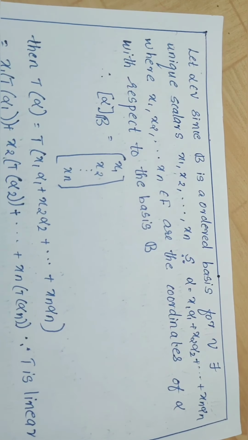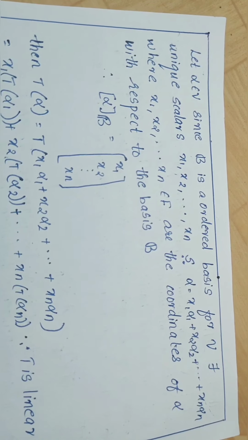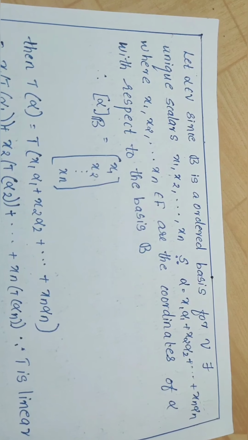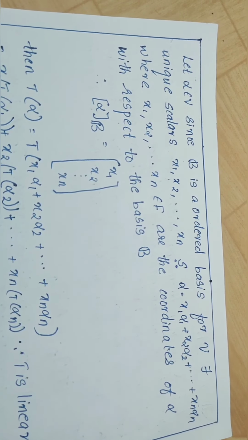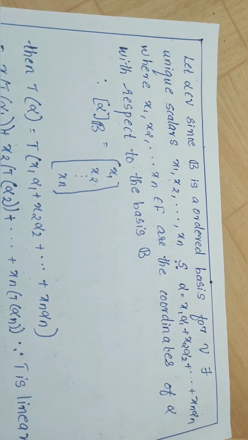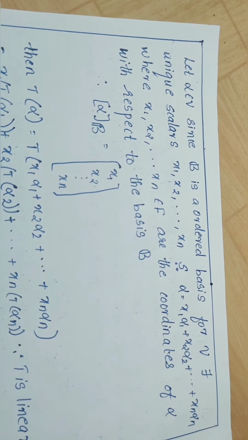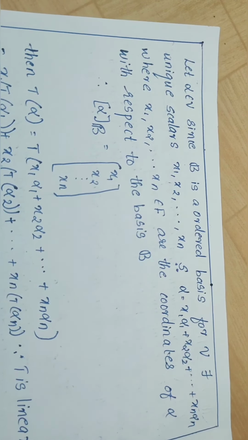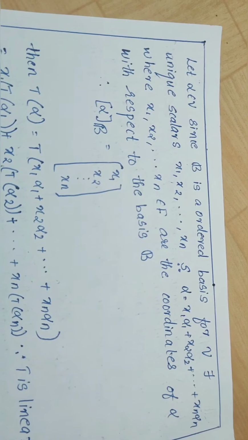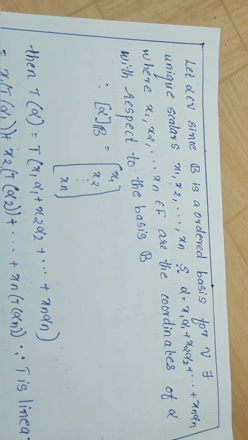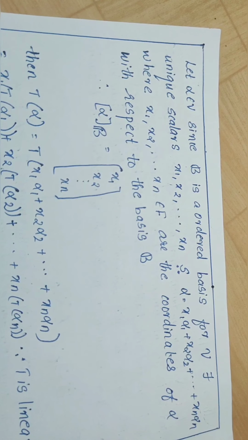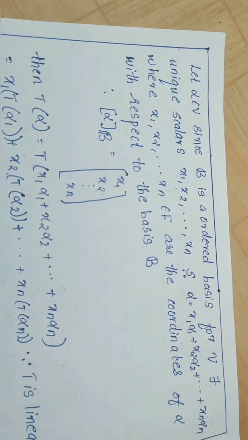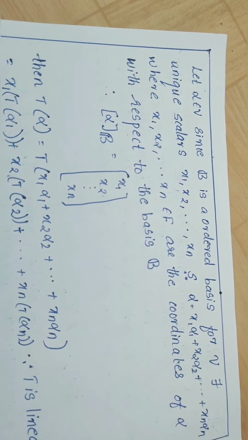Now let alpha belong to V. Since script B is an ordered basis for V, there exist unique scalars x1, x2, etc., xn such that alpha is equal to x1 alpha 1 plus x2 alpha 2 plus etc. plus xn alpha n. Since alpha 1, alpha 2, etc., alpha n is an ordered basis, this representation is unique. The coordinates of alpha with respect to the basis B are the coefficients of alpha 1, alpha 2, etc., alpha n. Therefore, the coordinate matrix of alpha with respect to the basis B is the column matrix x1, x2, etc., xn.